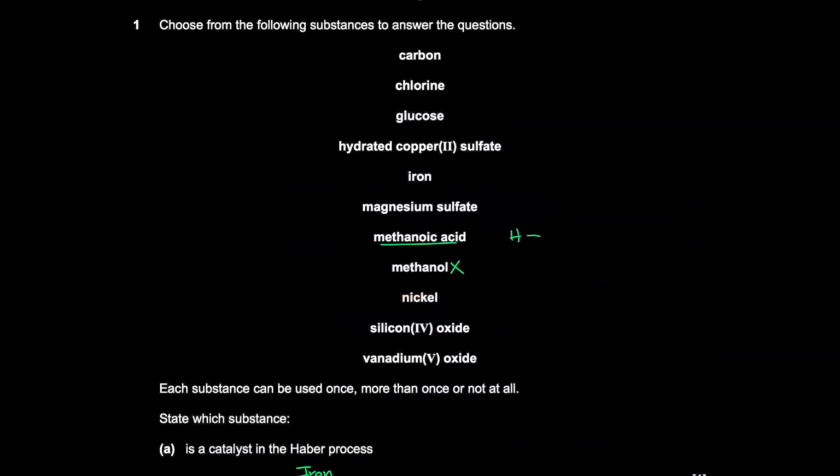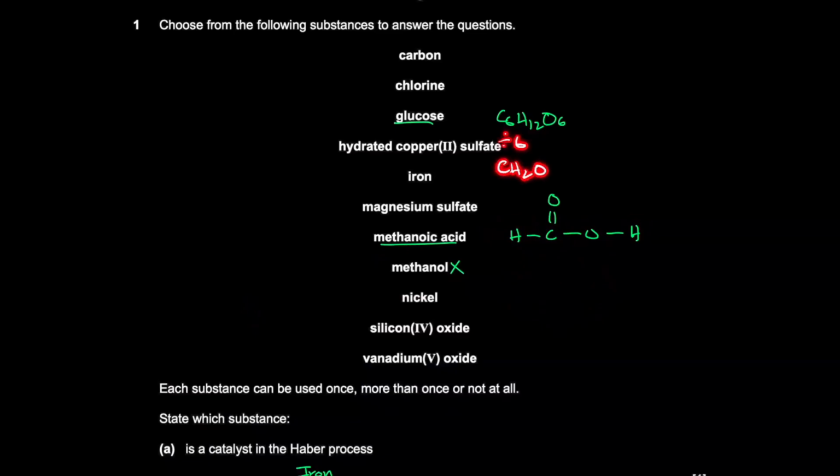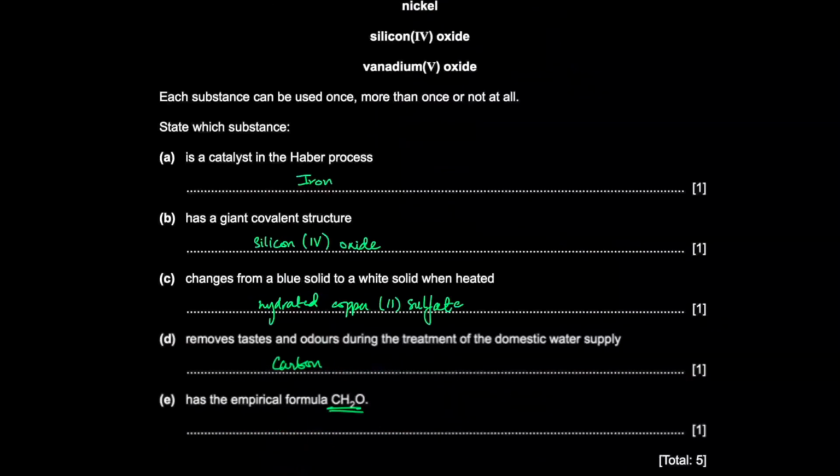Methanoic acid is HCOOH, right? So that has the empirical formula CH2O2, right? That is also not the answer, because methanoic acid has the empirical formula CH2O2, right? One carbon, two hydrogens, two oxygens. Glucose is C6H12O6. The empirical formula is, if you divide everything by 6, right, you get CH2O. Okay, you get CH2O. So that would be glucose.